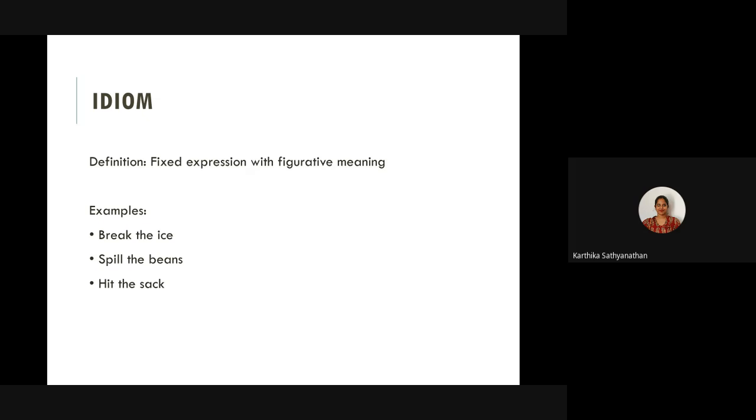Or spill the beans, which means to reveal a secret. The very act of spilling beans on the floor has got nothing to do with the figurative meaning of spilling the beans, which is revealing a secret. So in that way, these fixed expressions with figurative meanings are called idioms.